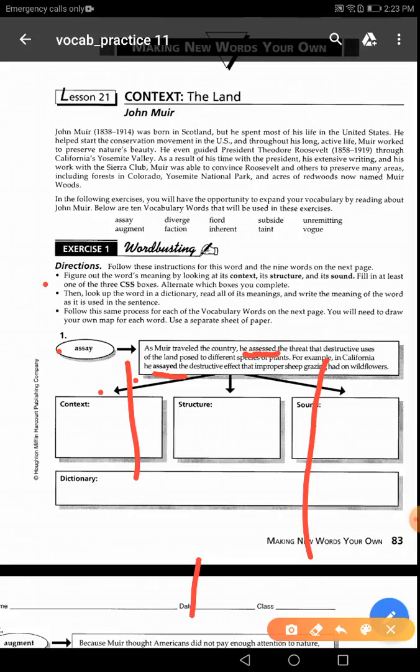Number 2, which part of speech is it? Of course, here it's a verb because he said he assessed the destructive effects. So assayed here is a verb. That's the first word.